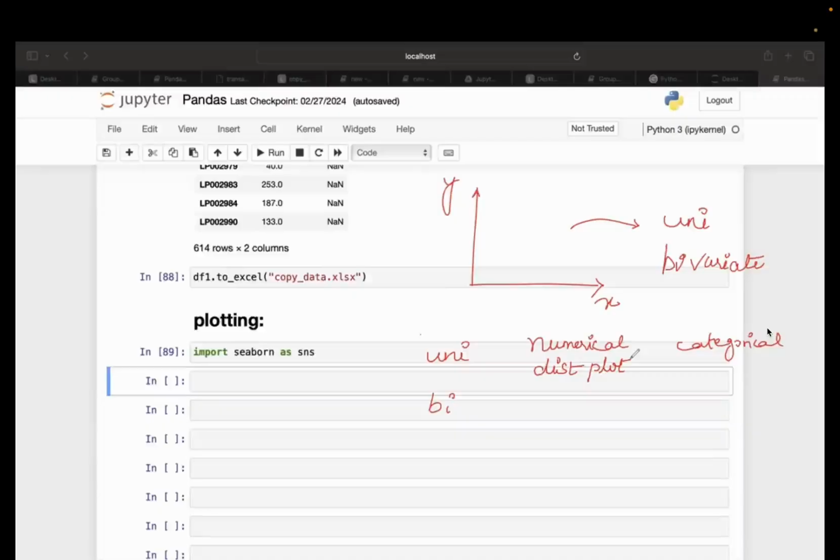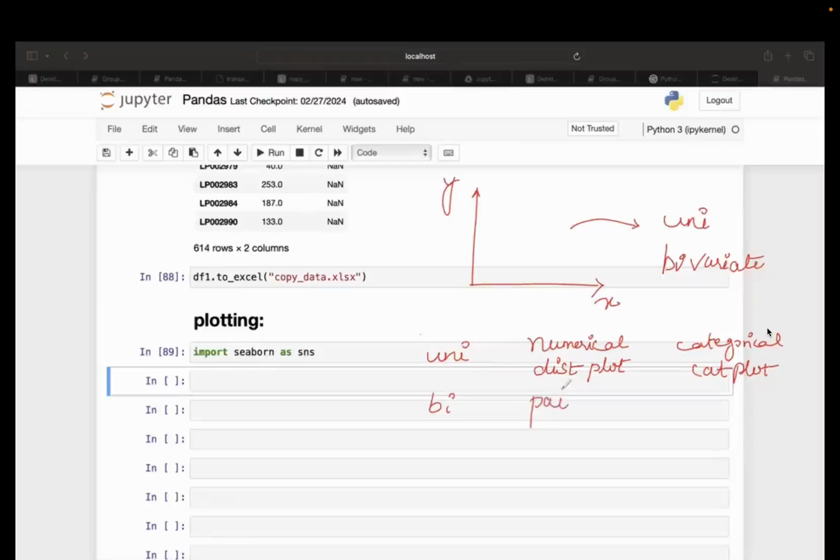We understand the distribution of numerical feature. That's why we write it as a distplot. Now, univariate categorical type of features, we create bar and pie. So we write catplot, sns.catplot.